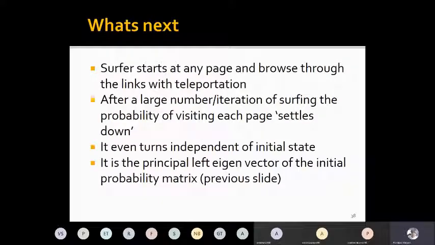Next, what we will do is that a surfer starts at any page and browses through the links with teleportation. After a large number of iterations of surfing, which means the probability of visiting each page, it settles down. What does it mean by settles down? That means the values converge. And interestingly, it has been mathematically found that it doesn't really depend on which page you started surfing. Independent of whatever page you start surfing from, the values converge to the same value, which is the left eigenvector of the initial probability matrix.